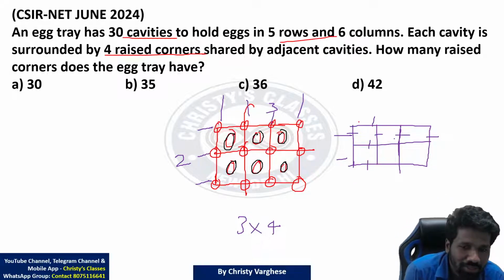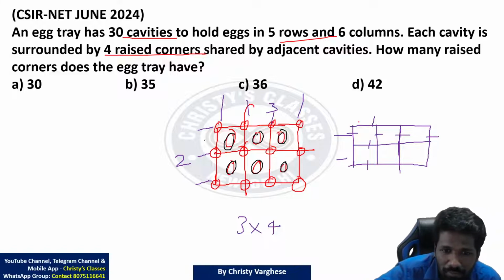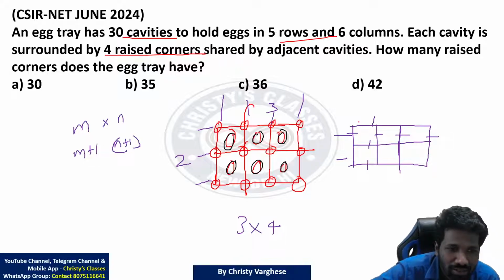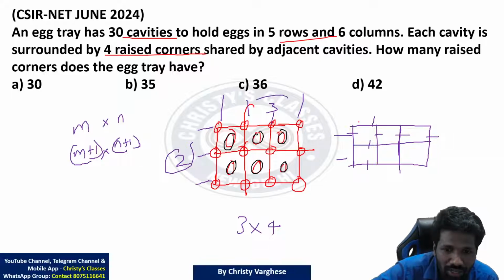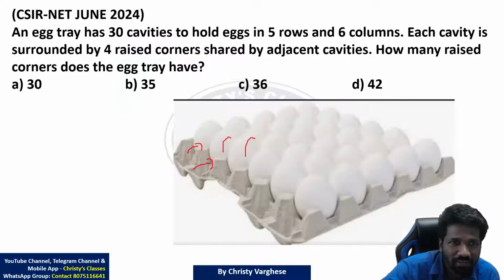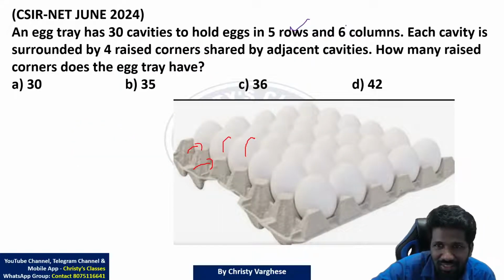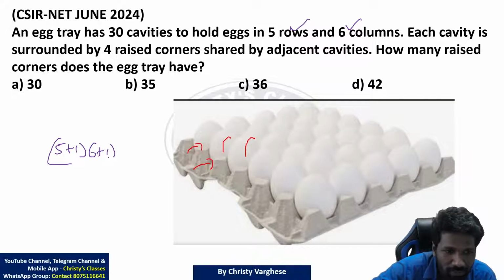Did you understand this idea? Generally, if there are m rows and n columns, then it will be m plus 1 and n plus 1, and their product will be the final answer. For 2 and 3, it is 2 plus 1 is 3, 3 plus 1 is 4. So now tell me the answer for 5 rows and 6 columns. 5 plus 1 into 6 plus 1, that is 6 into 7, 42.